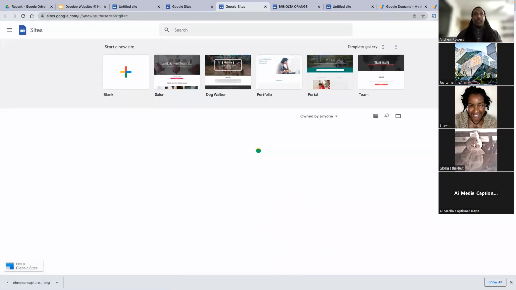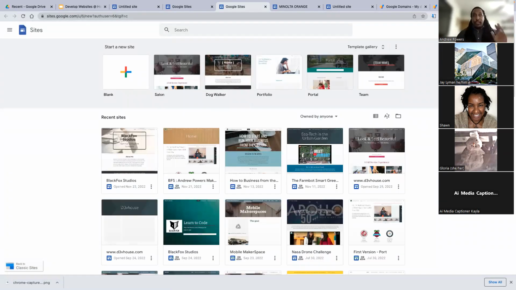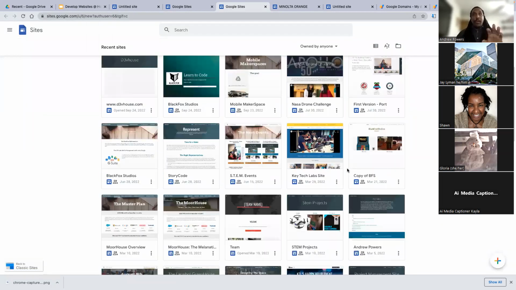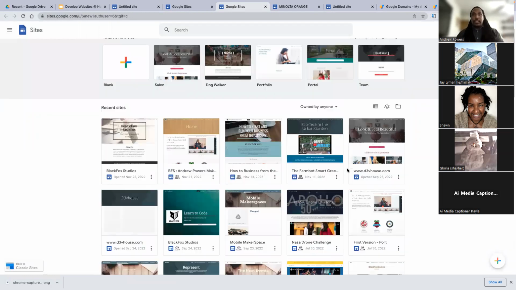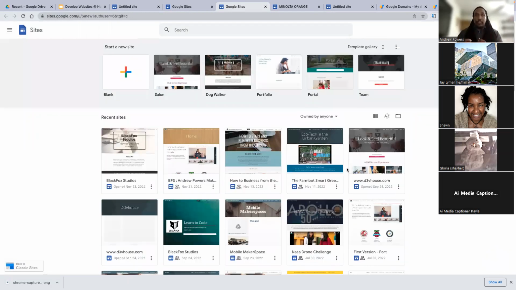When I go there, I've just entered that one, and you can see it looks the same, but I have a lot more, because this account is where my Google Sites are held. Every account has basically storage space. It's all connected to your Google Drive. So these are the Google Sites inside my business Google Drive.